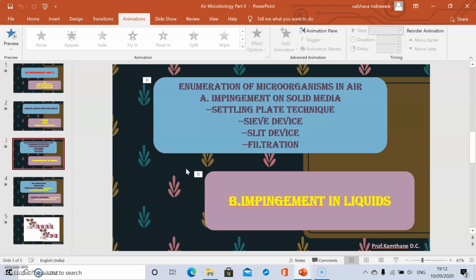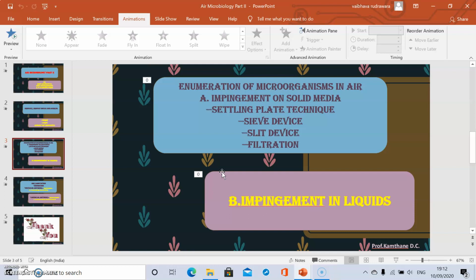One by one we will discuss them. In impingement on solid media, microorganisms are impinged directly on the solid media, and colonies develop after the incubation period.